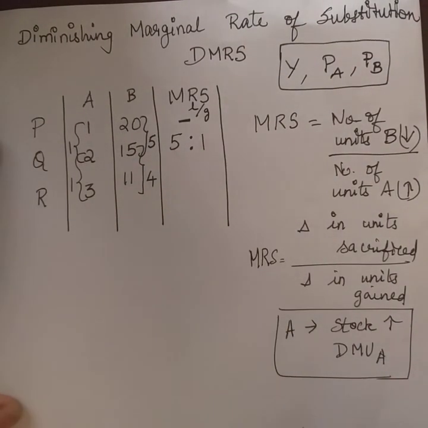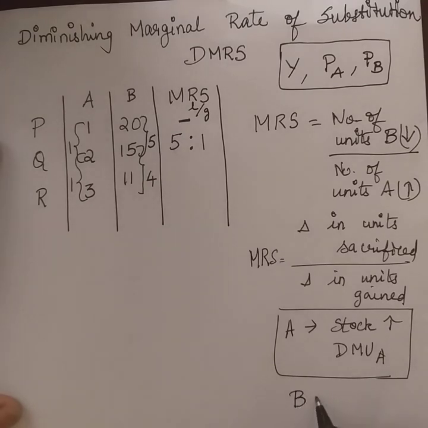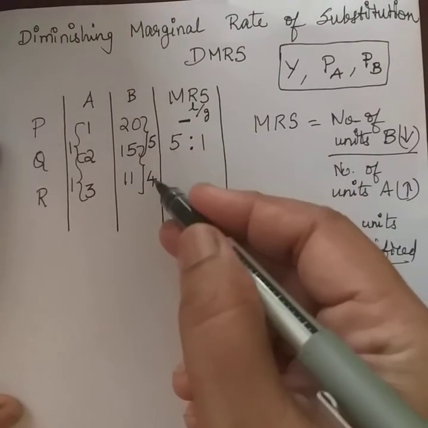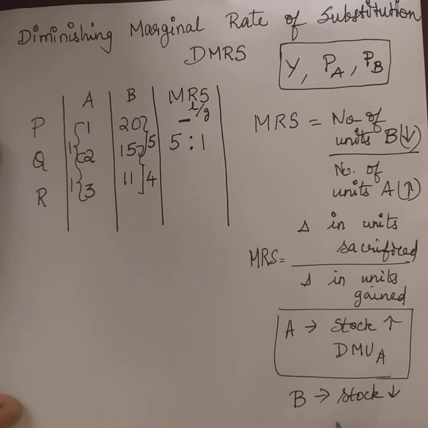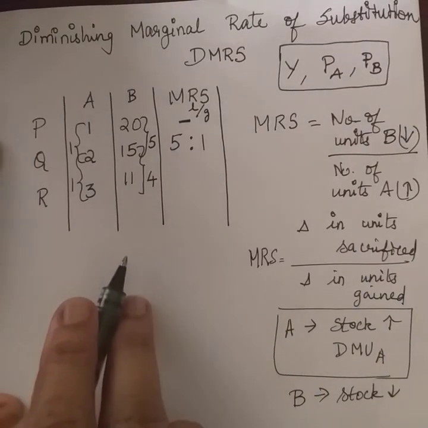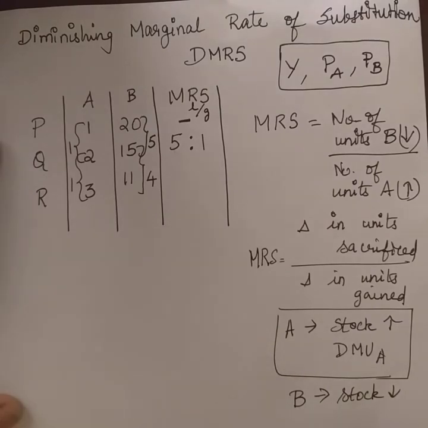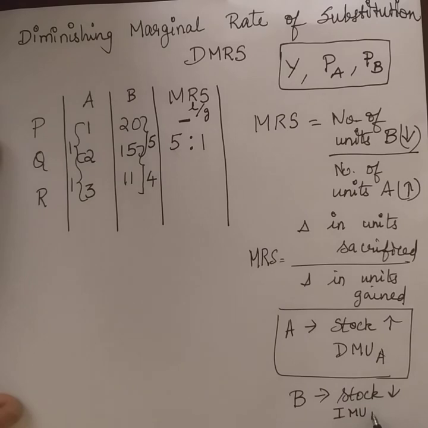And what about bananas? In the case of bananas, the stock of bananas is actually falling. So bananas are going to become dearer to the consumer. So we can say that the willingness to give up bananas is going to reduce, or there is an increasing marginal utility in the place of bananas, right?